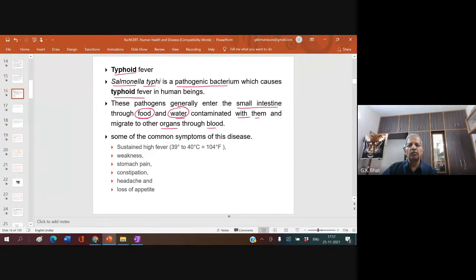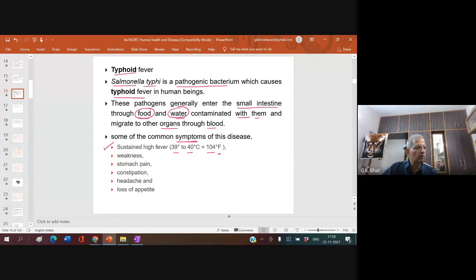Some of the common symptoms of typhoid are always important. One, sustained high fever. You will be having the fever throughout to the extent of 39 to 40 degrees centigrade or 104 degrees Fahrenheit. What is your normal body temperature in Fahrenheit?